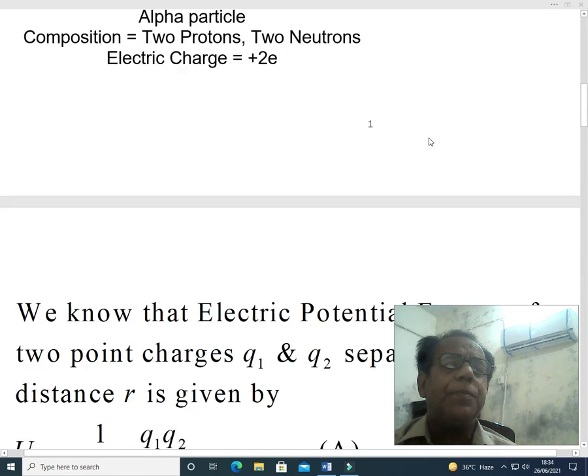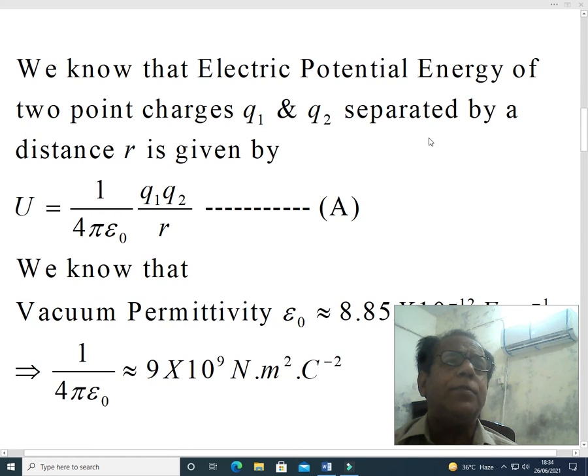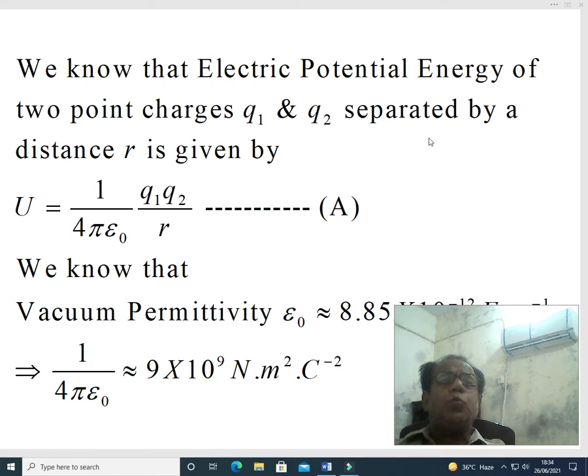Dear students, now we come towards the solution. We know that the electric potential energy of 2 point charges Q1 and Q2 separated by a distance r is given by U equal to 1 over 4 pi epsilon naught times Q1 Q2 over r, equation A. This equation is our fundamental equation for solving this problem. We will just put values in this equation and get our desired result.